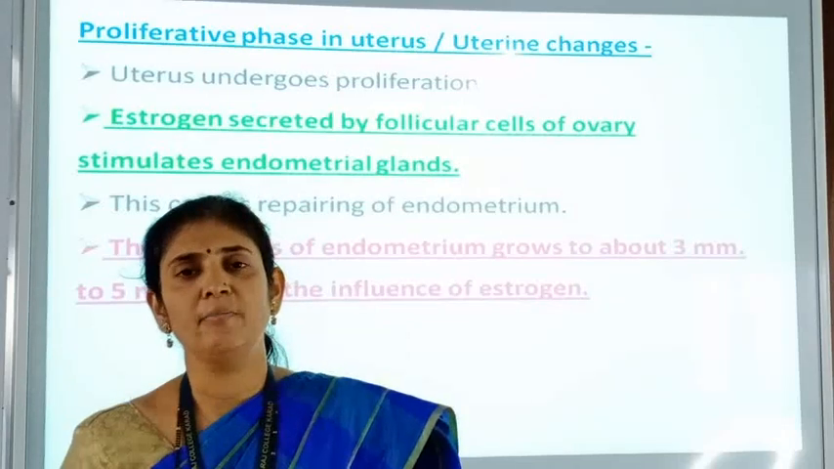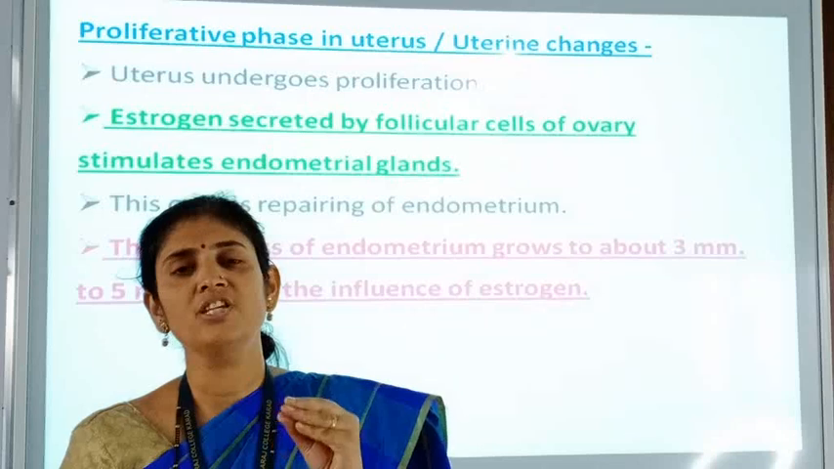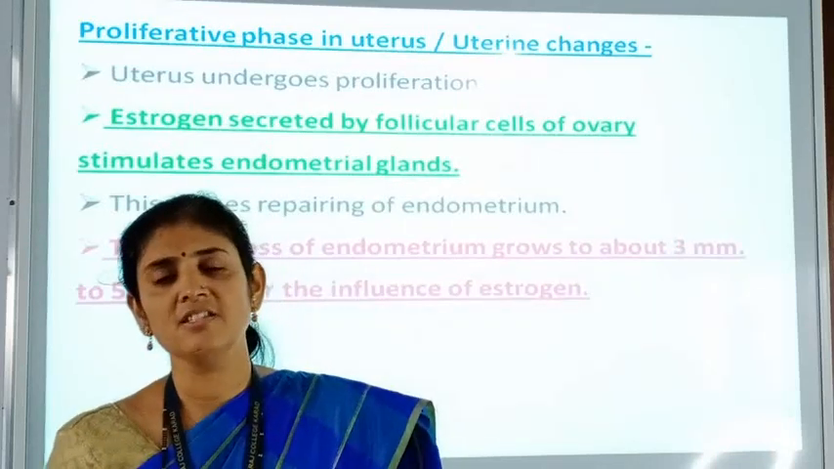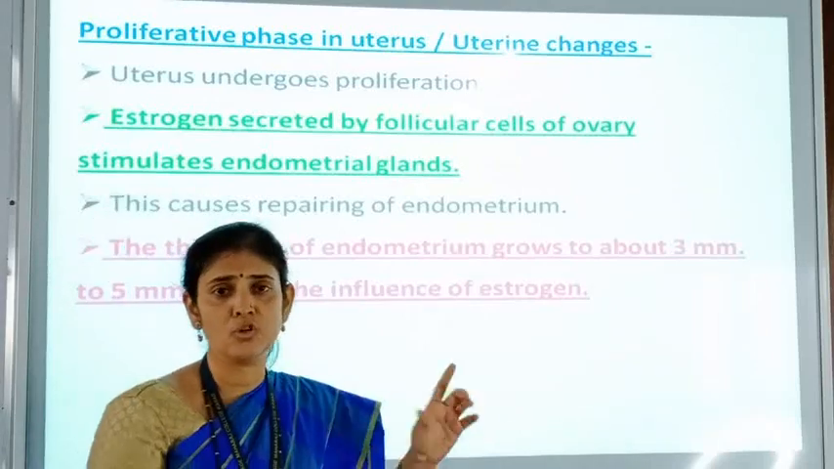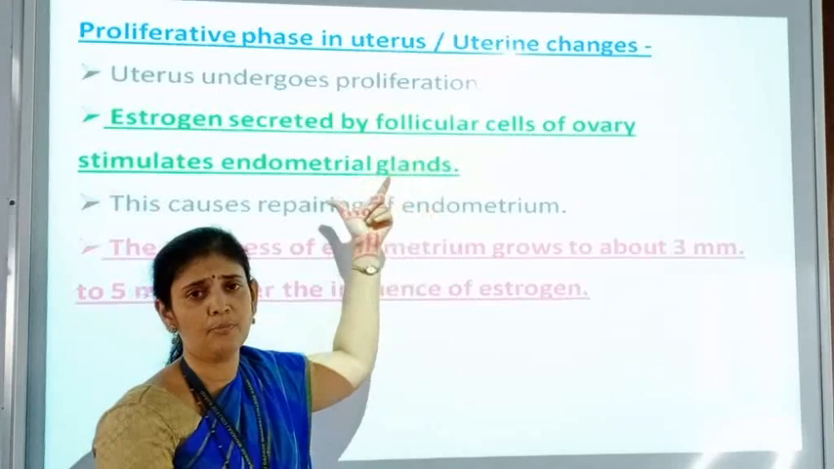This is due to the action of estrogen which is secreted by the ovary. So in uterine changes the role of estrogen is very important. The repairing of the endometrium of the uterus is taking place with the help of the estrogen, which is secreted by the follicular cells of the ovary.